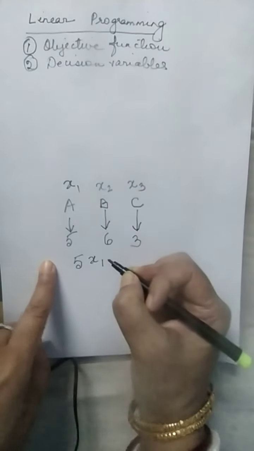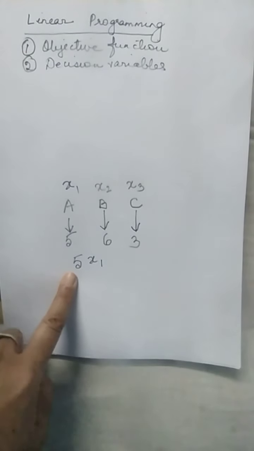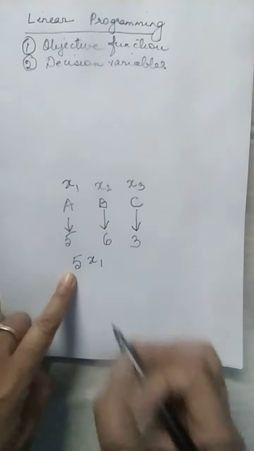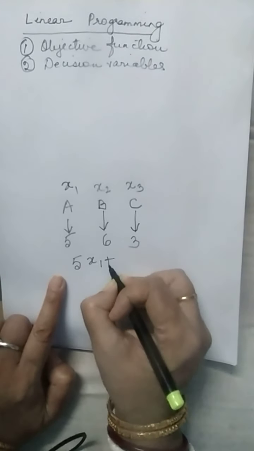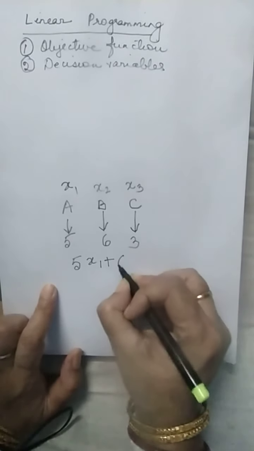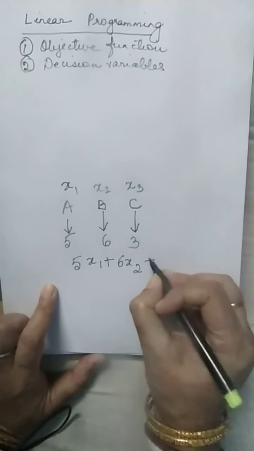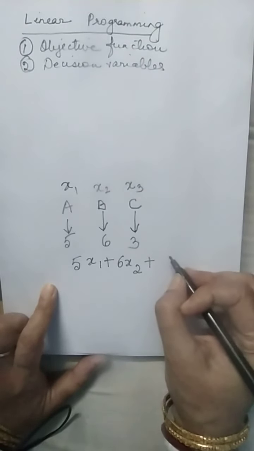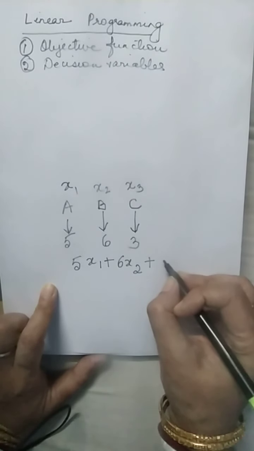That means every unit is giving me a profit of rupees 5, and I am selling x1 units of A. Every unit of B sold gives me a profit of rupees 6. So if I am selling x2 units, it is 6x2. And every unit of C sold gives me a profit of rupees 3, and I am selling x3 units of C.